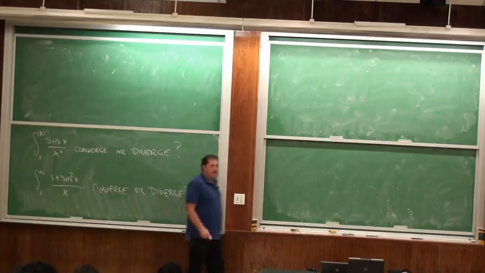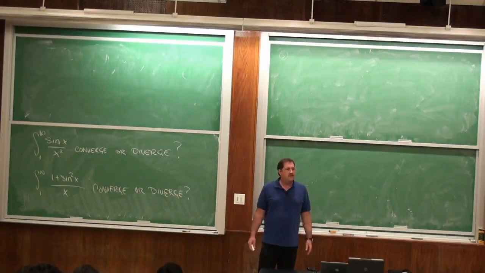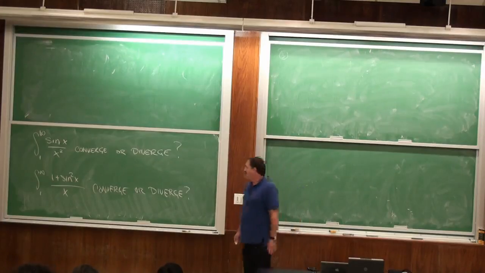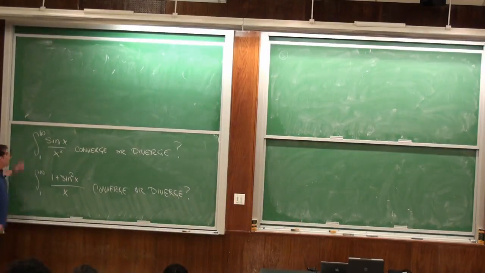Do you want me to ask them the clicker questions? No? Nobody likes the clicker questions? No? Because they make you work? Okay. So, I will just ask, does this converge or diverge? Diverge. Why?